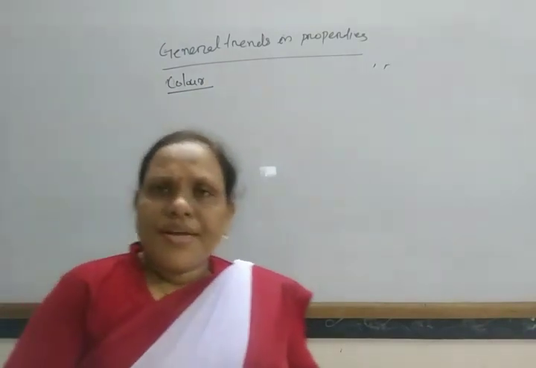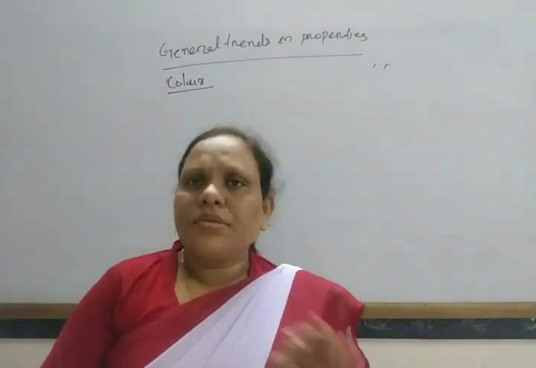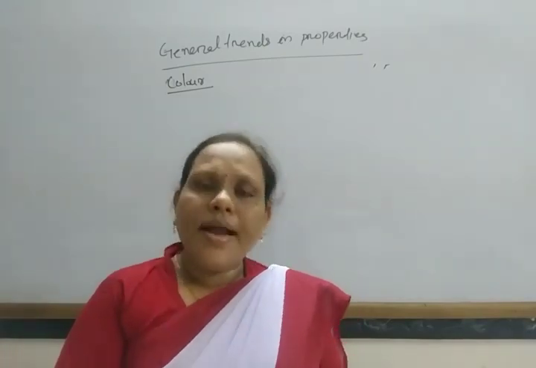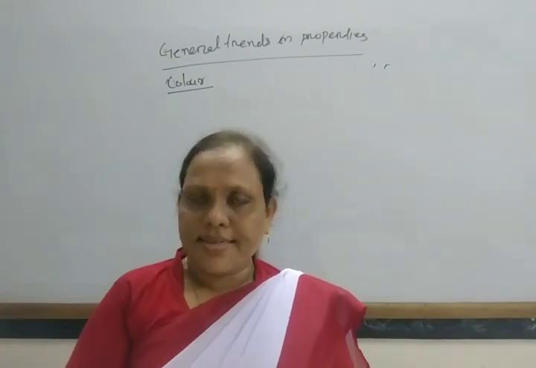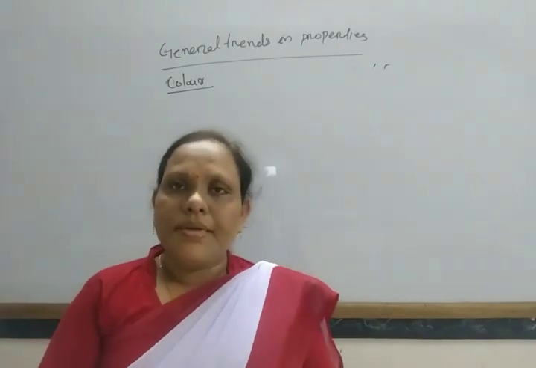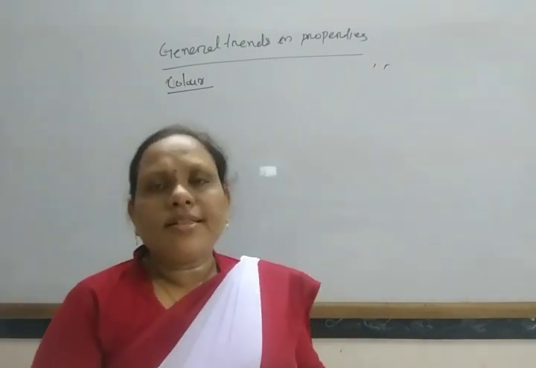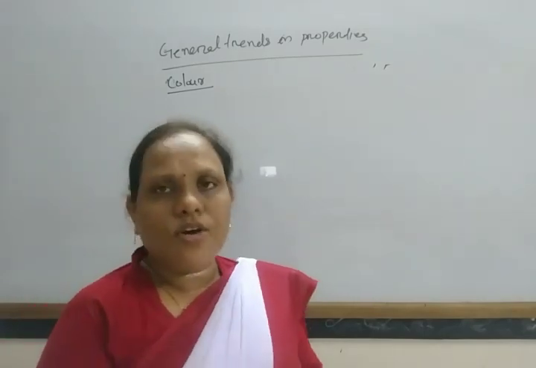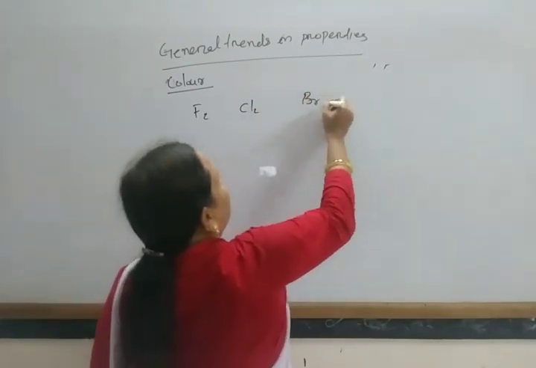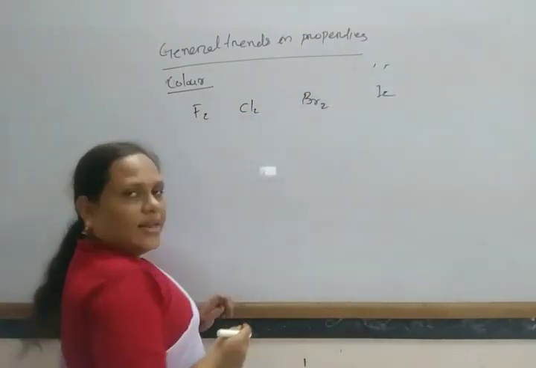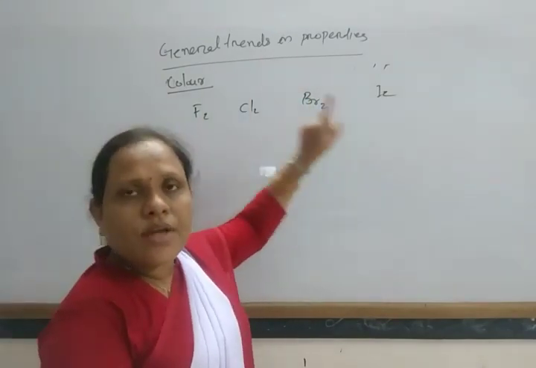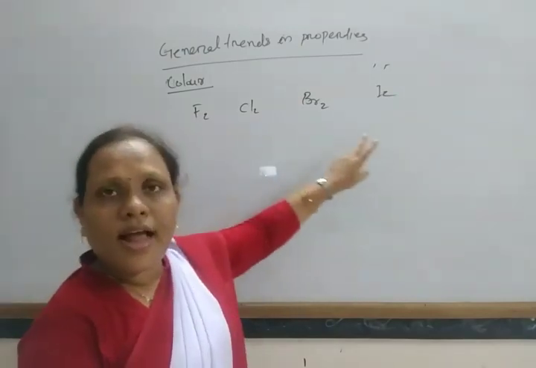The electrons of these molecules absorb energy from the visible region and are excited to a higher energy state. And whatever color is absorbed, it gives the complementary color. In this way, all the halogens are generally colored. Fluorine, chlorine, bromine and iodine all exist as diatomic molecules. They do not exist in single atomic form.